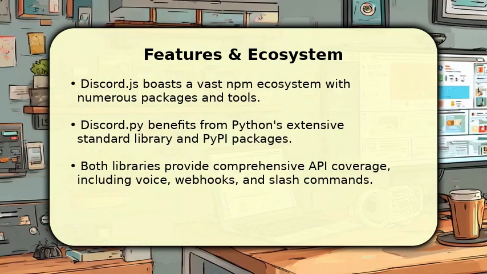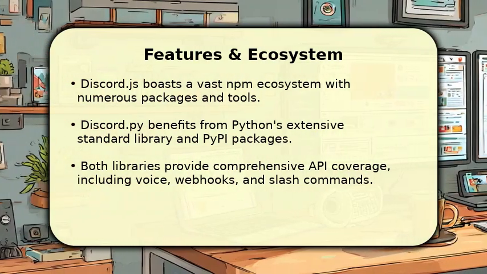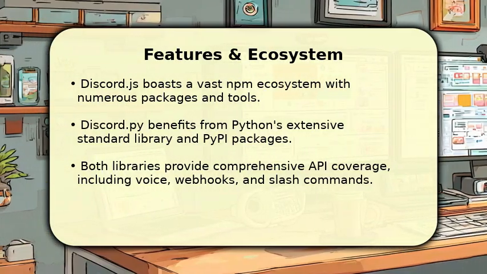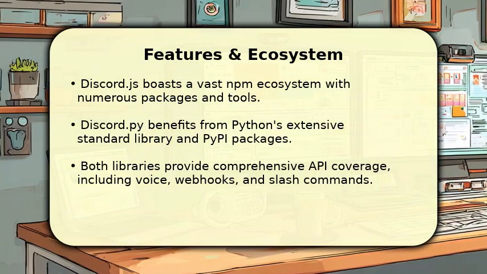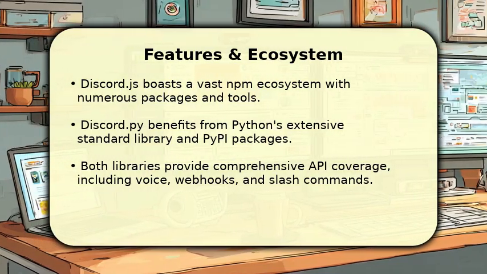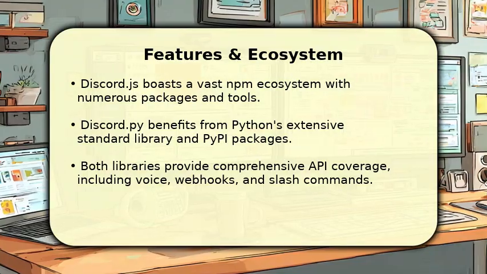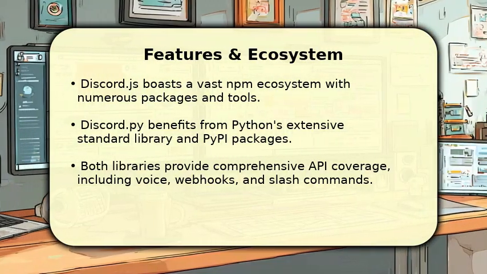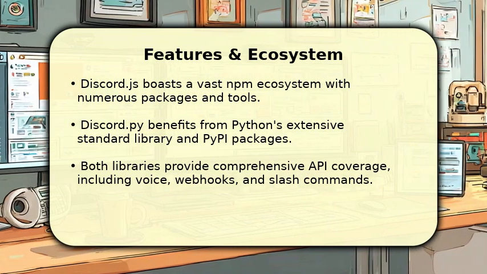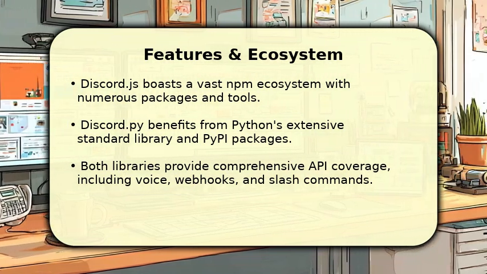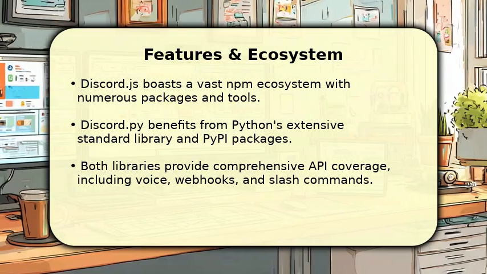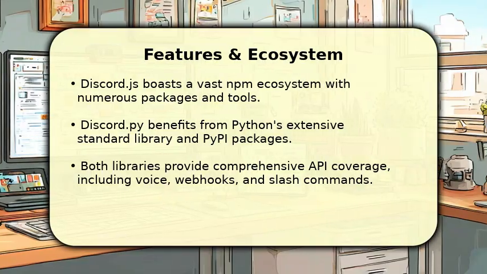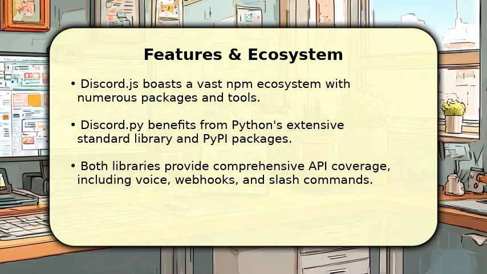The ecosystem surrounding each library is vast and supportive. Discord.js benefits from the extensive NPM registry, providing thousands of packages to extend functionality, from database integrations to advanced command handlers. Discord.py taps into Python's rich standard library and the PyPI repository, offering a similar wealth of tools. Both provide comprehensive API coverage, supporting features like voice, webhooks, and the latest slash commands, ensuring you can build almost anything.